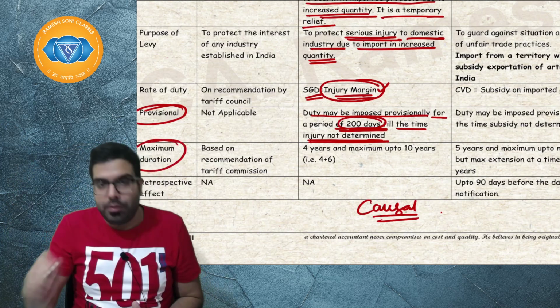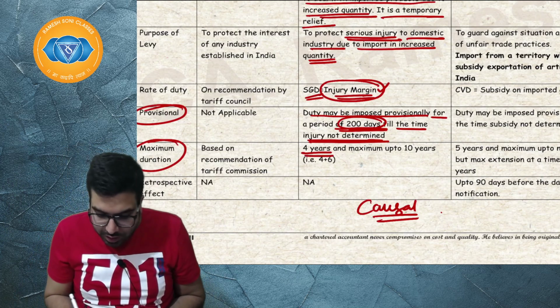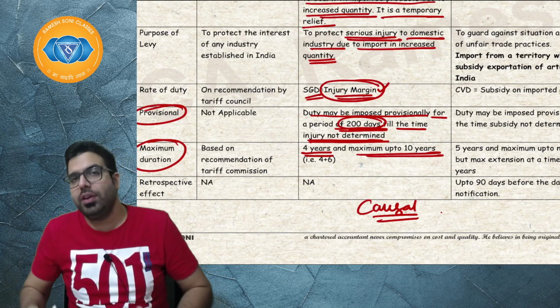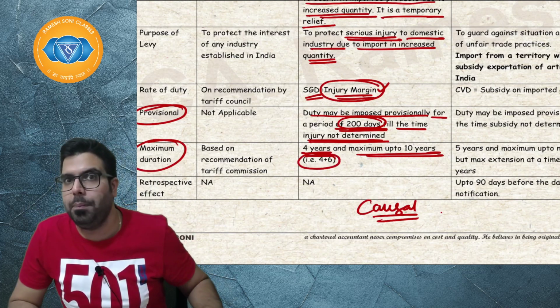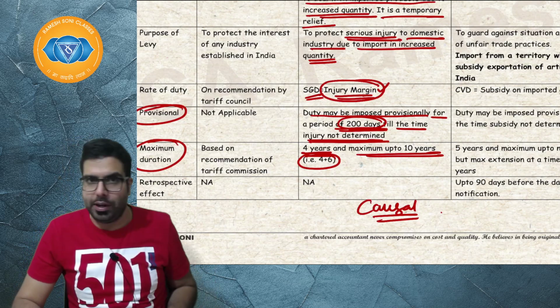Sir, what is the maximum duration? The maximum duration is 4 years, and Baba, it can be extended by a further 6 years. Basically 4 plus 6, 10 years. Safeguard duty can be imposed only for a maximum period of 10 years.